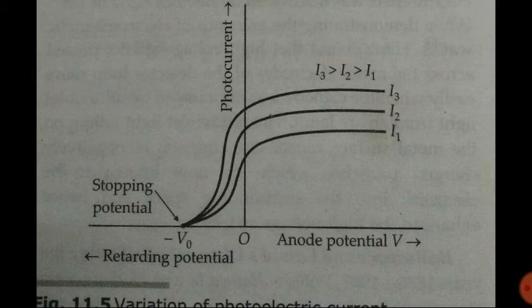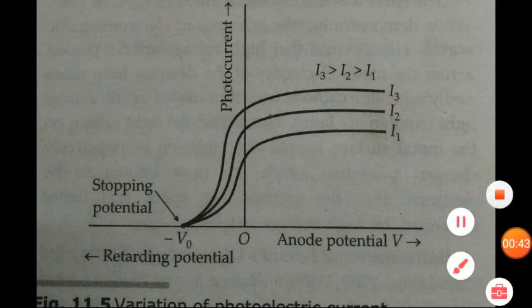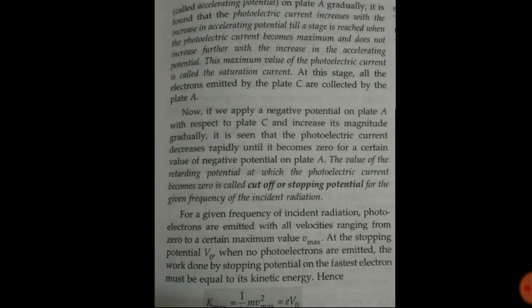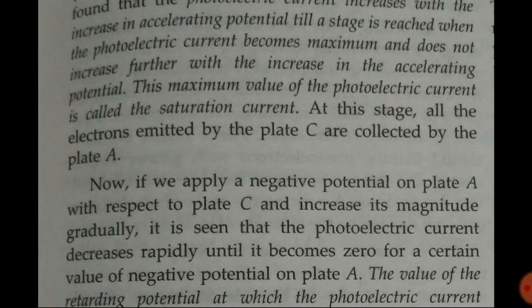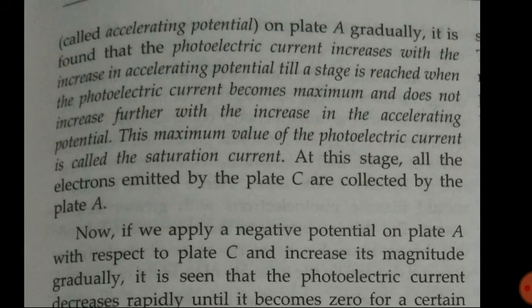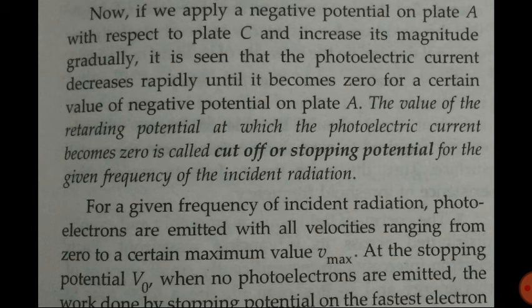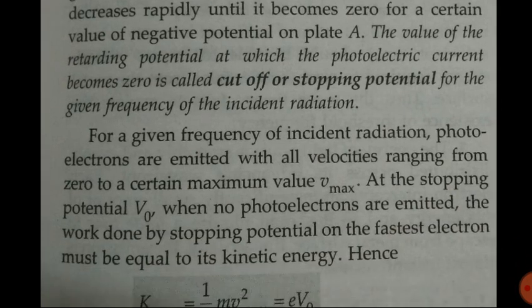Here we took three fixed intensities, and for all the intensities the current was increasing with increase in potential. There is one value of retarding potential, that is decreasing potential, for which the current stops, and that potential is called stopping potential. Then we saw the definition of stopping potential. It is called cutoff or stopping potential. So till here we have discussed.